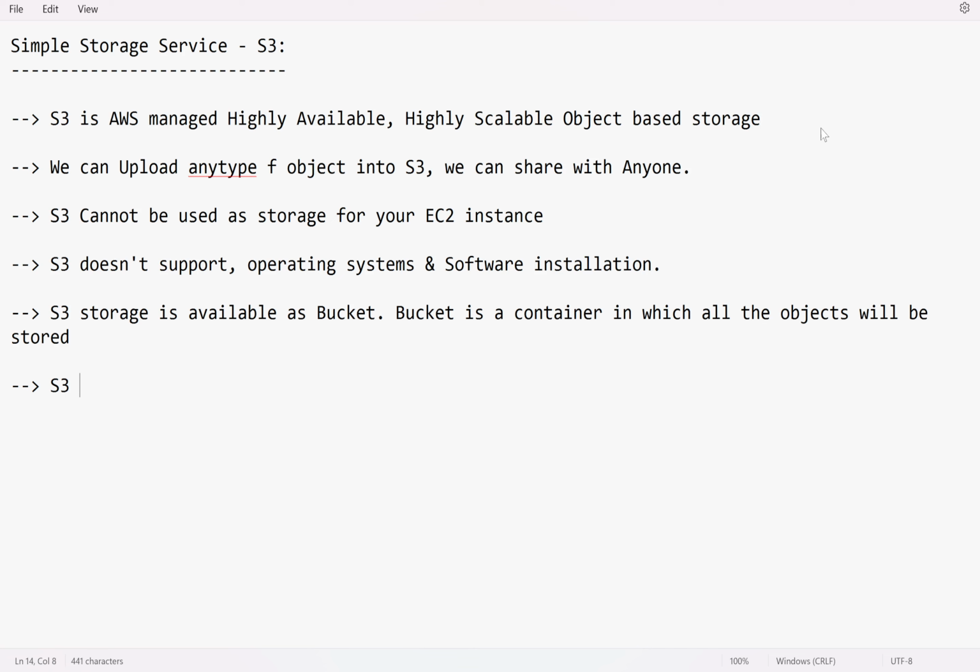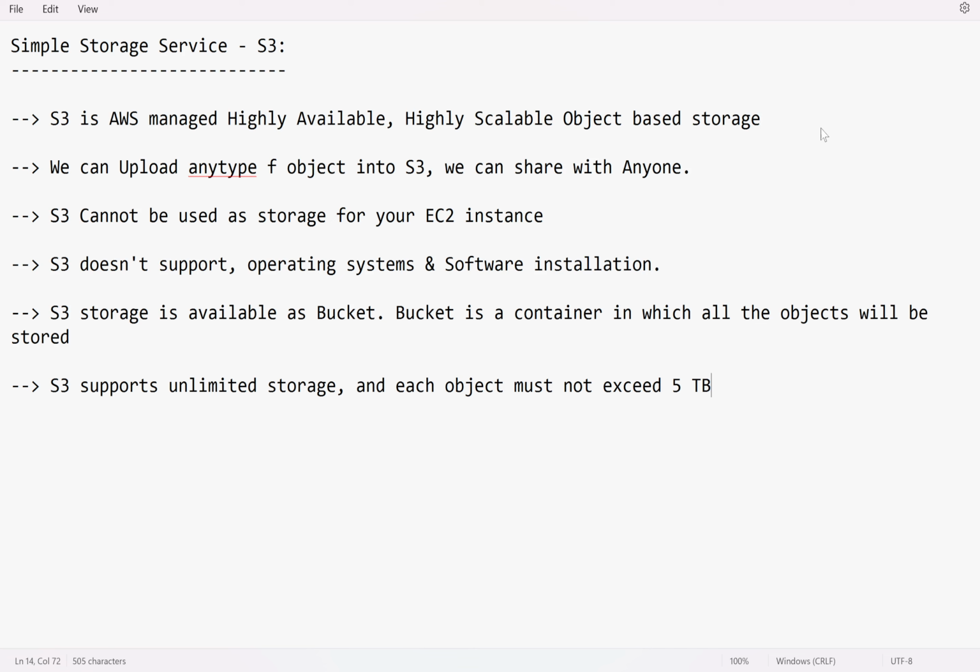S3 supports unlimited storage space. You can upload unlimited data, but each object must not exceed 5 terabytes. Let us say I have 100 files, each 1 terabyte in size. You can upload all 100 terabytes. There is no restriction.